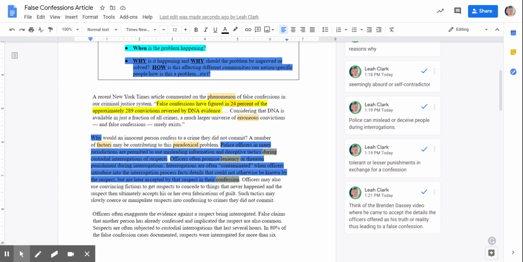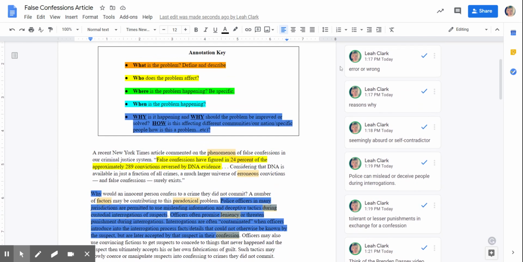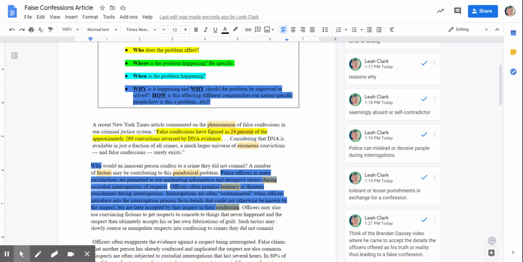Okay, so as you continue to read this article, I want you to continue this process of asking yourself, what is the problem? Where do I see the problem being defined? Who is affected by this problem in particular? Where is this problem occurring? When is the problem happening? And why and how is the problem being improved upon, or how is this affecting different parts of the community?